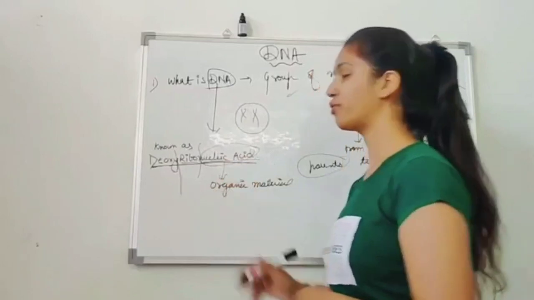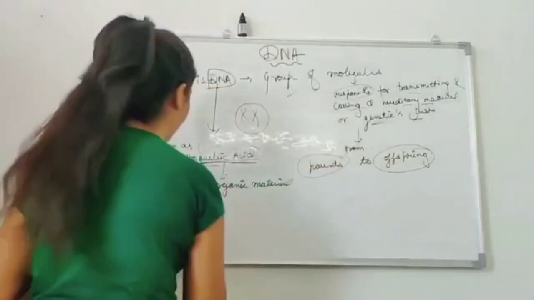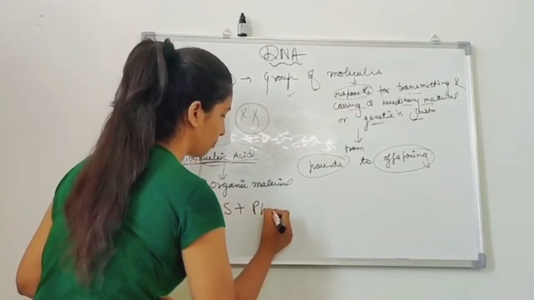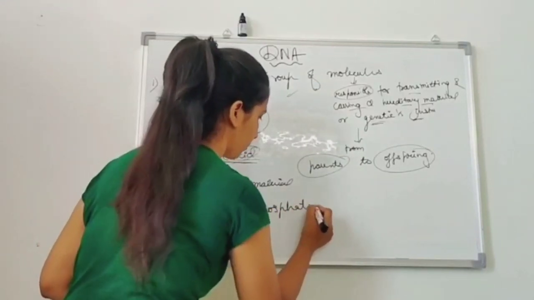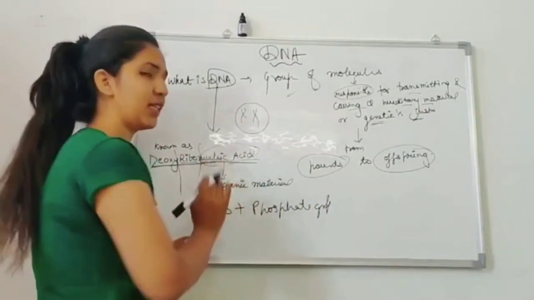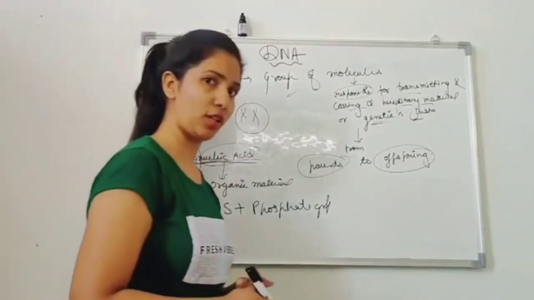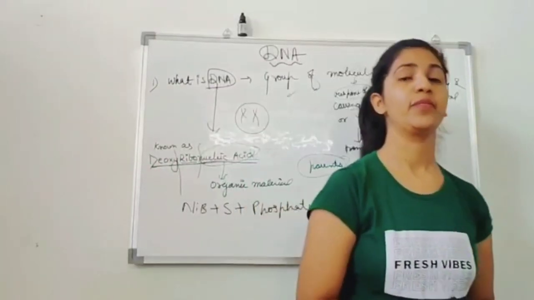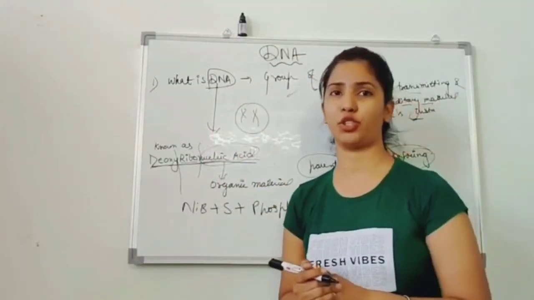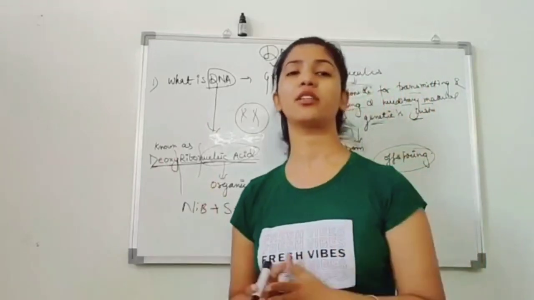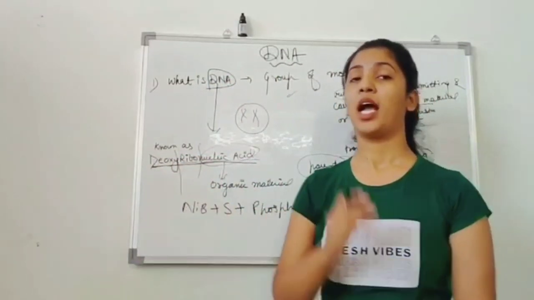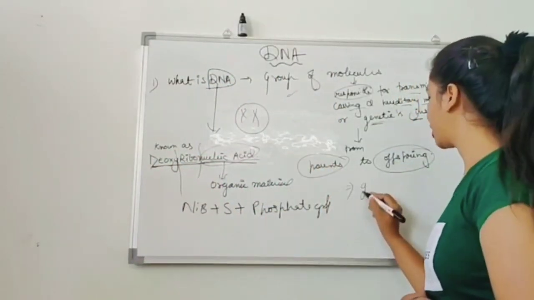Nucleic acids comprise three things: the nitrogenous base, sugar, and the phosphate group. If these three things combine together, they are known as the nucleic acid, and they are present in all living organisms in the form of DNA or RNA. And that's why DNA is also known as the genetic makeup of individuals. In fact, living organisms on the earth have a unique genetic makeup just because of the DNA. So DNA is arranged in the form of genetic codes.